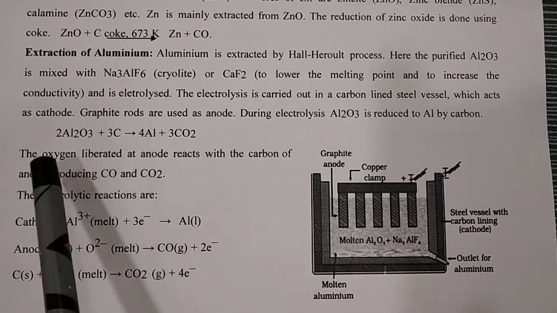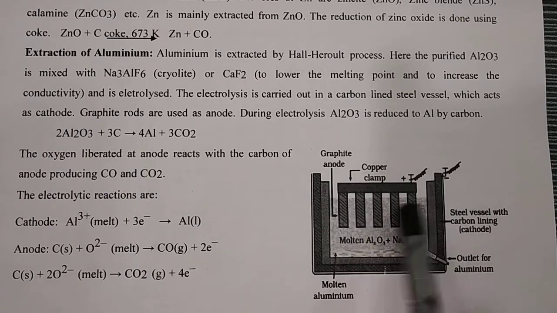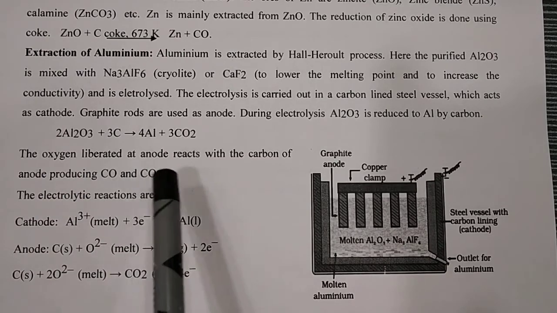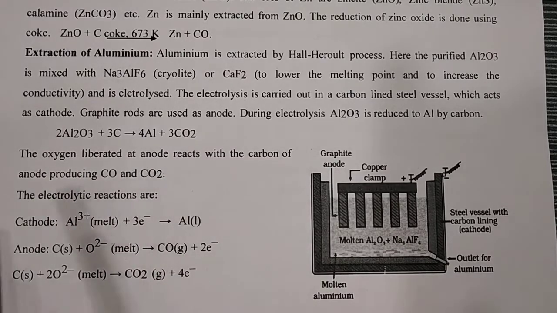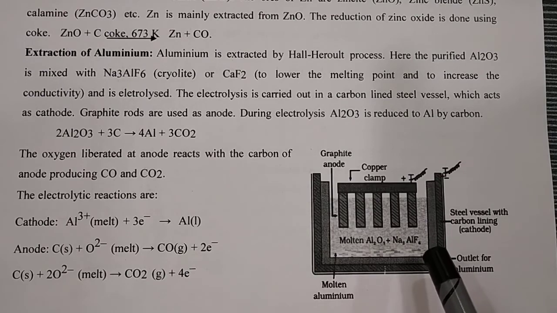That is 2 Al2O3 plus 3 C, coke or graphite, you get 4 Al plus 3 CO2 released. The oxygen liberated at the anode reacts with the carbon of the anode, producing CO and CO2. Writing chemical reactions is compulsory, and you have to draw the figure. If they ask for the Hall-Héroult process, you have to write the equations, and with these 3-4 lines you get 2 out of 2 marks.